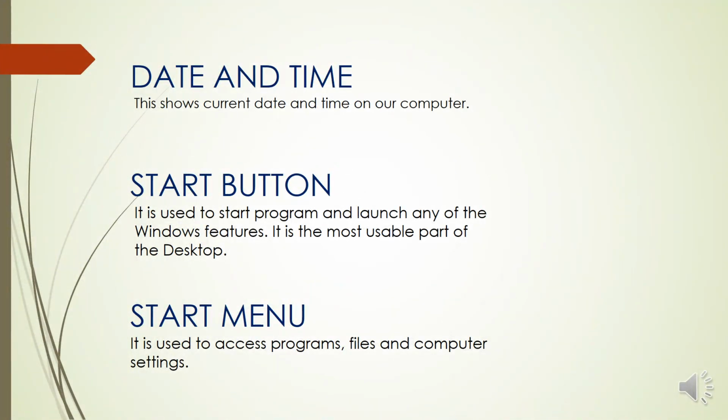Date and time. This shows current date and time on our computer. Now start button. It is used to start program and launch any of the Windows feature. It is the most usable part of the desktop. Now comes start menu. It is used to access programs, files and computer settings. Its left part shows all programs button and frequently used applications. Its right part shows shortcuts for various locations on our computer and the shutdown button.